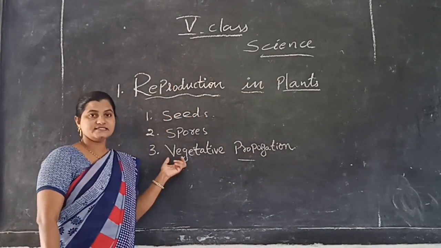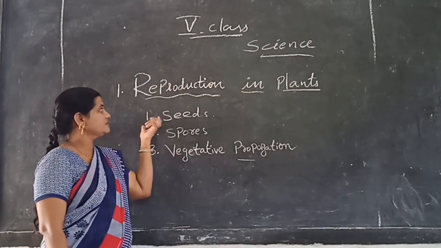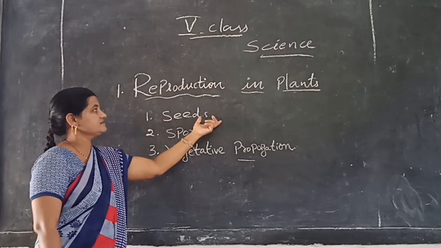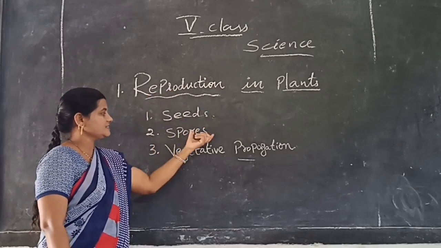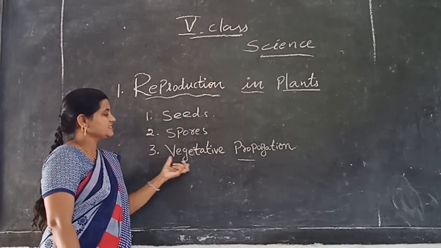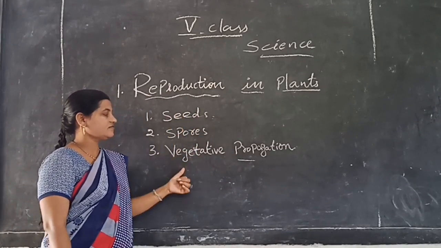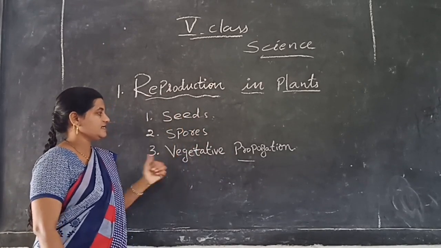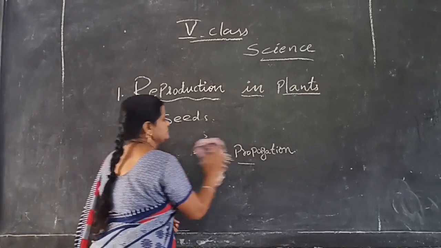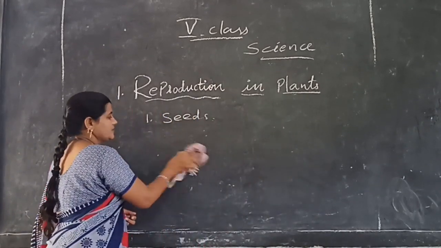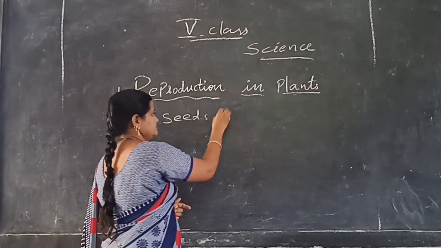Do you understand this? Reproduction by seeds, reproduction by spores, or vegetative propagation. These three are the various methods of reproduction we can see in plants. Now we will learn about seed reproduction.